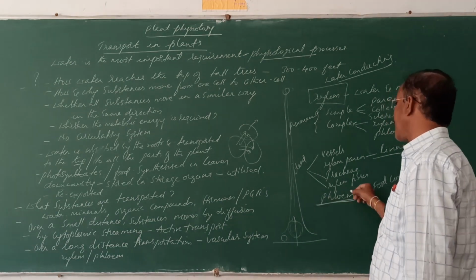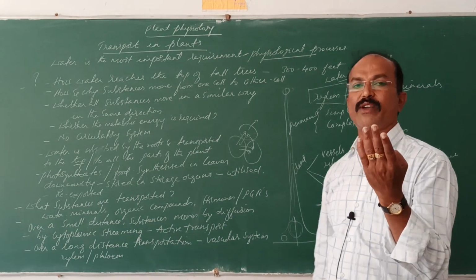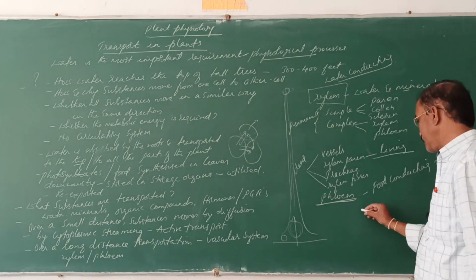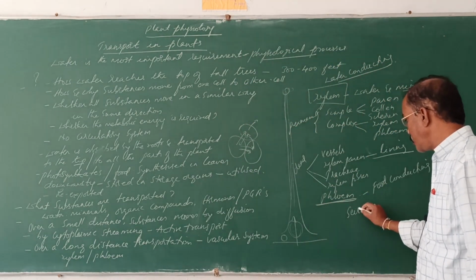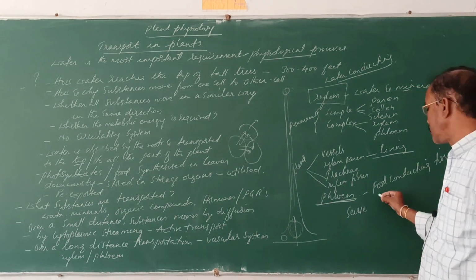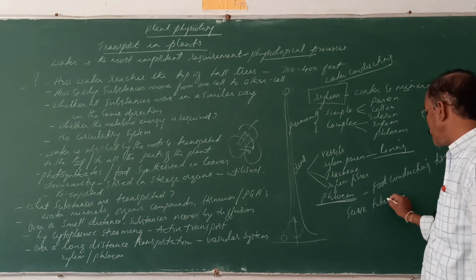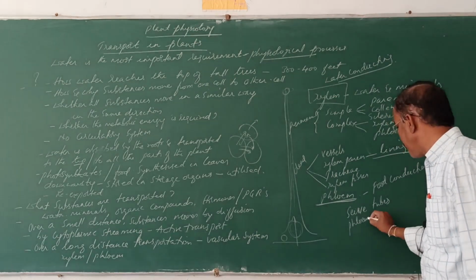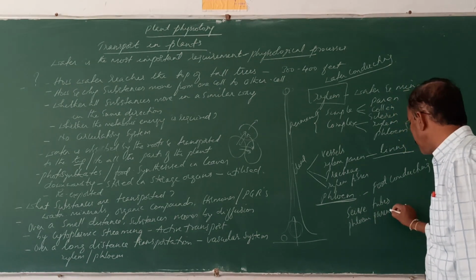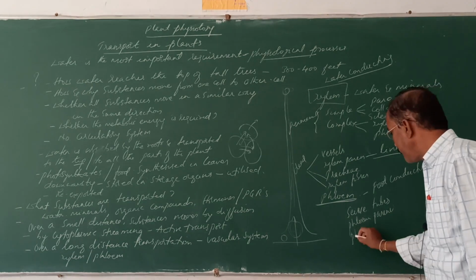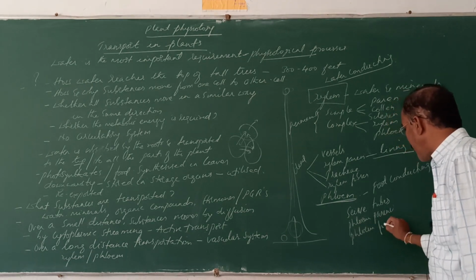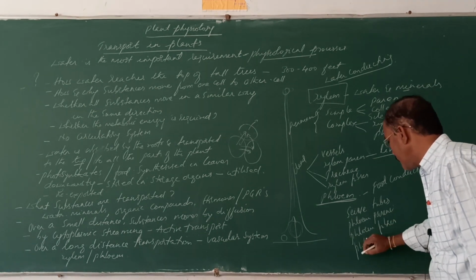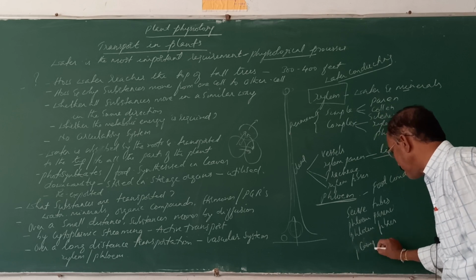The phloem is also a complex tissue, made up of 4 different types of cells. What are these 4 types? The sieve cells or the sieve tubes. Sieve cells are present in the gymnosperms, and sieve tubes in angiosperms. Then phloem parenchyma, phloem fibers, and companion cells.